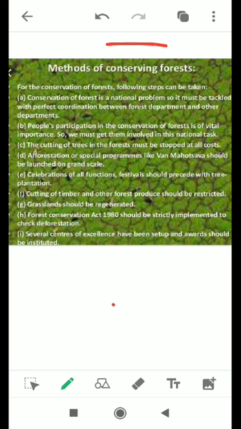Now there are certain steps to be taken to conserve wildlife, like habitat preservation. Preserving the habitat of wildlife helps in their conservation. Preventing deforestation is an important method of habitat preservation. Afforestation provides shelter and food for the wildlife.